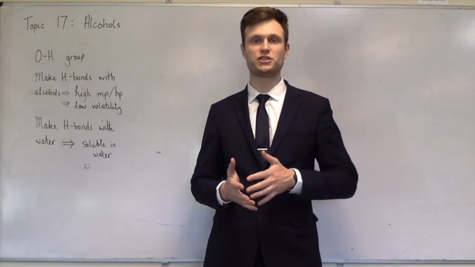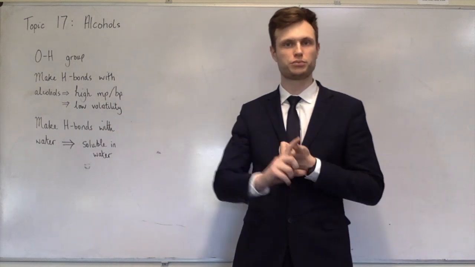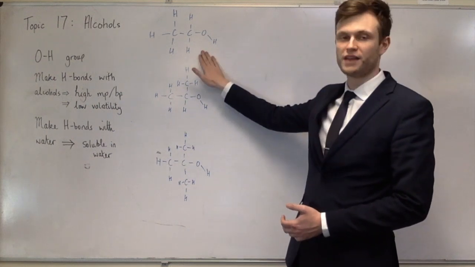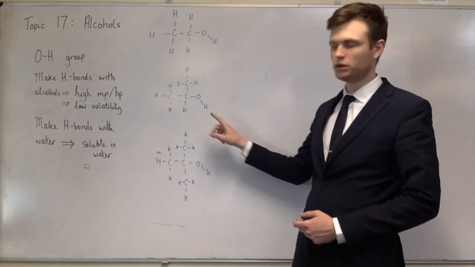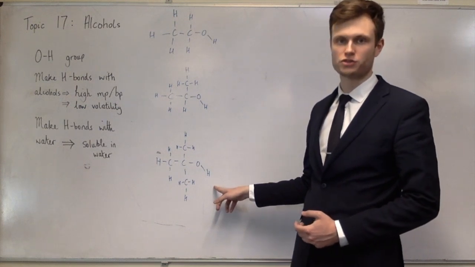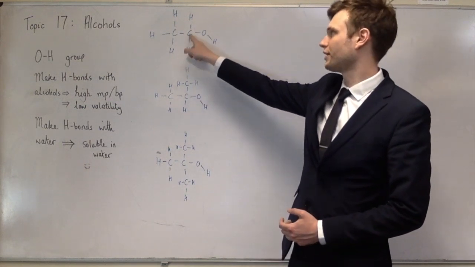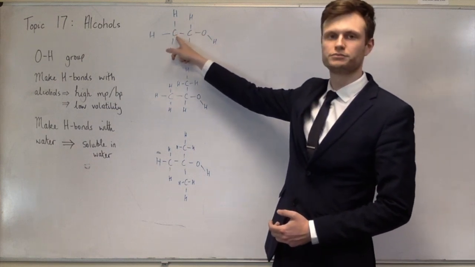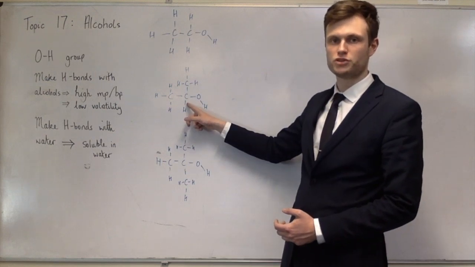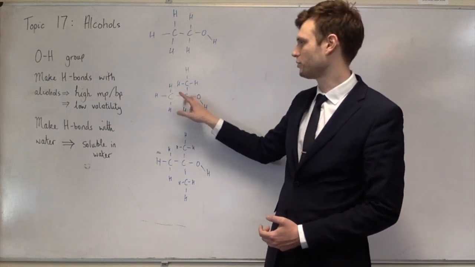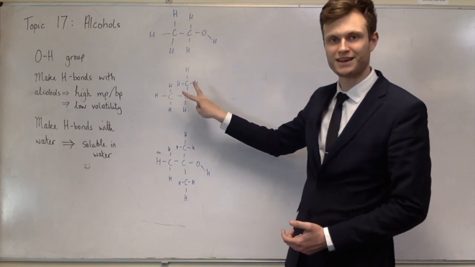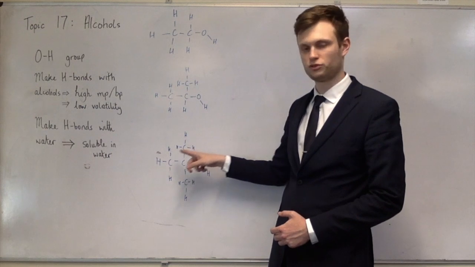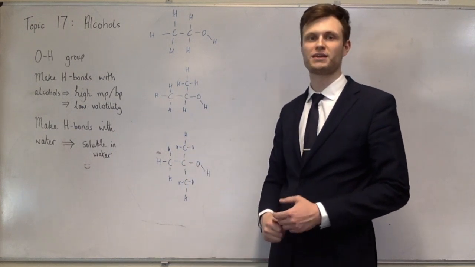The next part of the specification is about a classification of alcohols into primary, secondary, and tertiary. So here are three examples of alcohols. It's ethanol, this is propan-2-ol, and this one is 2-methyl-propan-2-ol. In ethanol, the carbon which is bonded to the oxygen is also bonded to one other carbon. That makes it primary. In propan-2-ol, the carbon bonded to the oxygen is bonded to two other carbons. That makes it secondary. And in 2-methyl-propan-2-ol, the carbon bonded to the oxygen is also bonded to three other carbons, and that makes it tertiary.